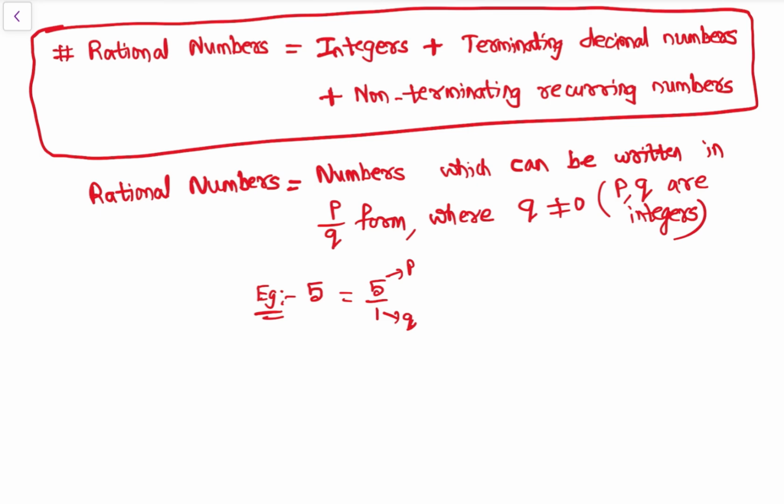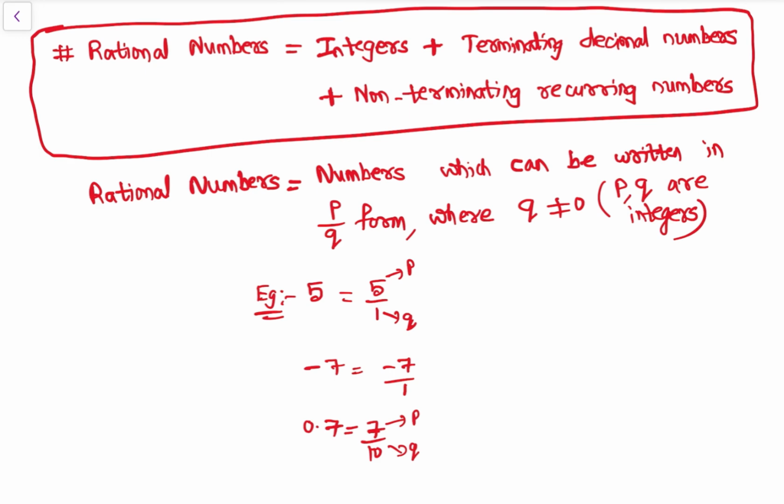Again, see, let's take minus 7. So minus 7 can be written as minus 7 by 1, right? So it is a rational number. And let's take the example of, say, 0.7. Okay, 0.7 is a rational number, because it can be written as 7 by 10. 7 by 10 is nothing but 0.7, right? So any number which can be written in the form of P by Q is a rational number, right?